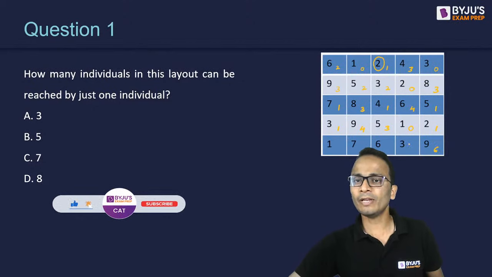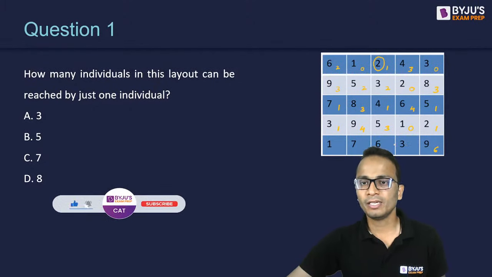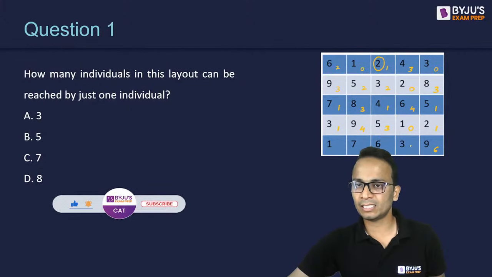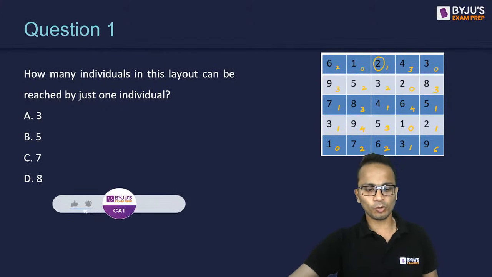Now next is 3. 3 can be reached by 1, and that's it. 6 can be reached by 3 and 5, two individuals. 7 can be reached by 1 on the left and 6 on the right, two individuals, and 1 can be reached by 0 individuals. Okay, that's it.